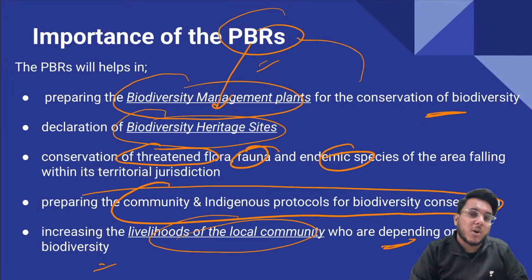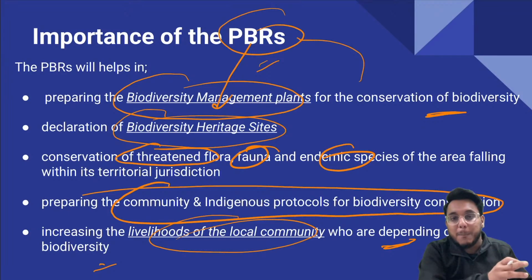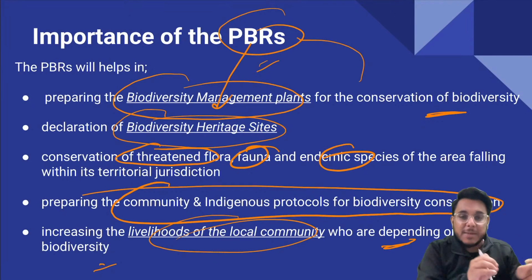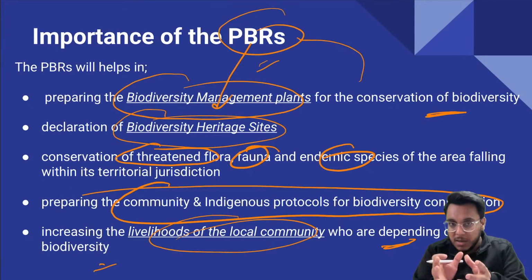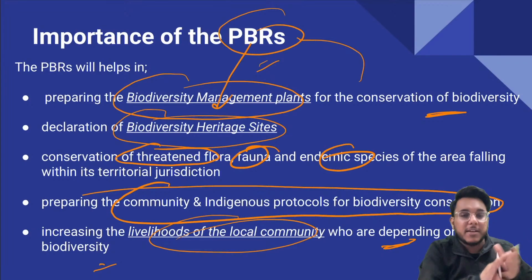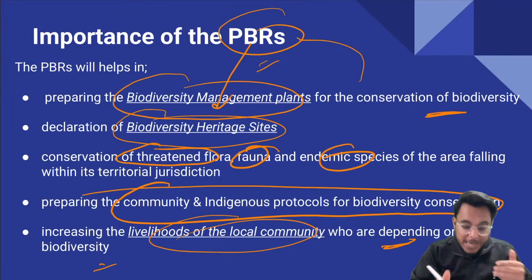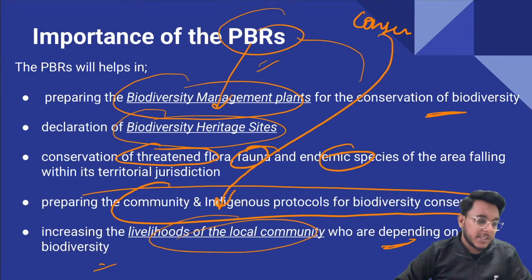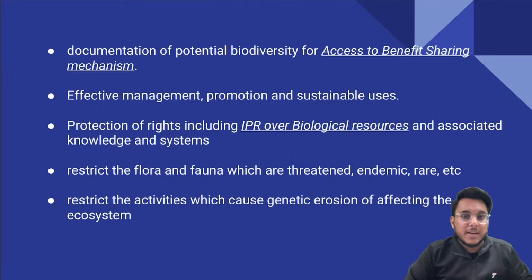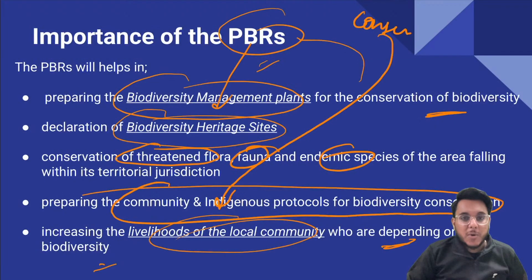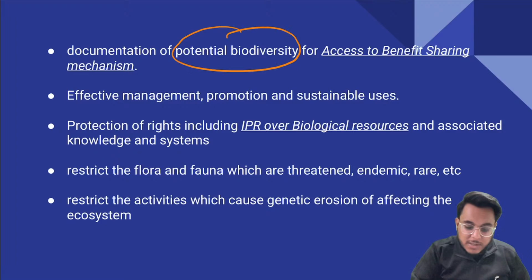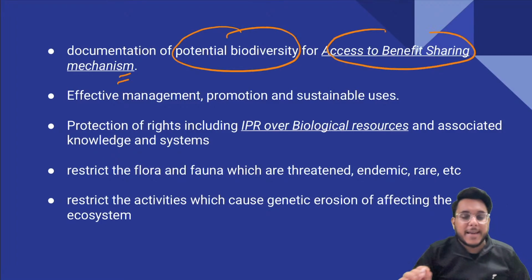Let's say some communities depend for their biodiversity on a particular type of flora, fauna, or plants. Let's say they're making a particular kind of product, and for that they need some medicinal plant. Now if the biodiversity is conserved, obviously their livelihood will be conserved indirectly. Moreover, this People's Biodiversity Register also helps in documentation of potential biodiversity for the access and benefit sharing mechanism.